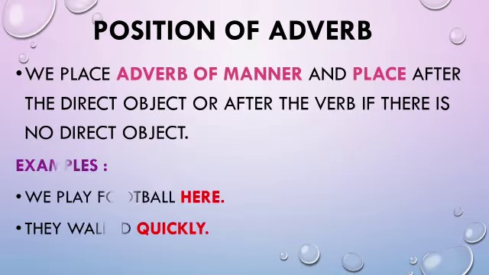For example, we play football here. So here the adverb of place is placed at the last. And they walked quickly. How they walked? Quickly. So walked is the verb, and about the verb what is said? Quickly. So this is the placing of manner and place.